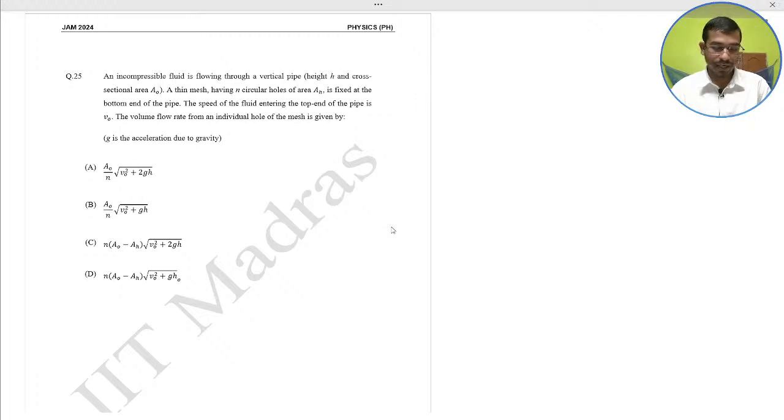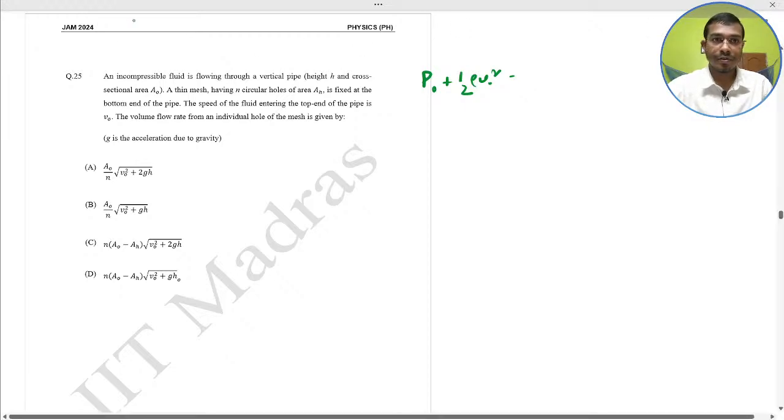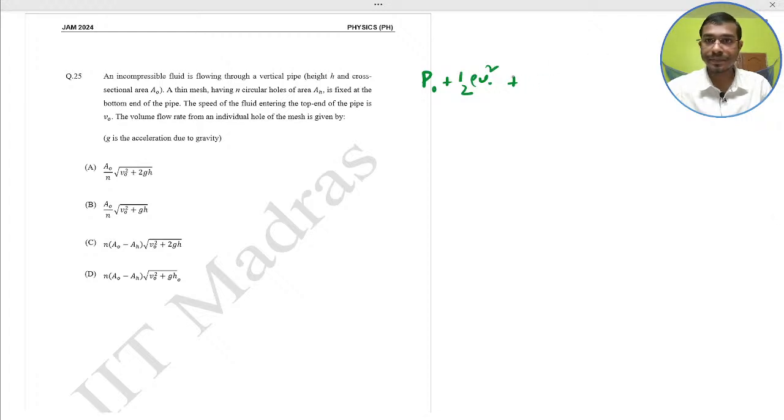So here we just apply Bernoulli's equation between the top of the pipe and the bottom. That states that P naught plus half rho V naught square, plus rho gh, becomes P1 plus half rho V1 square.